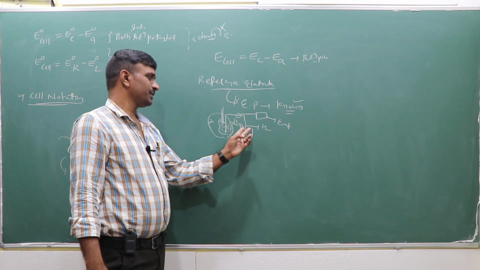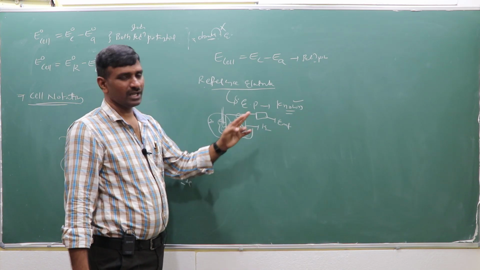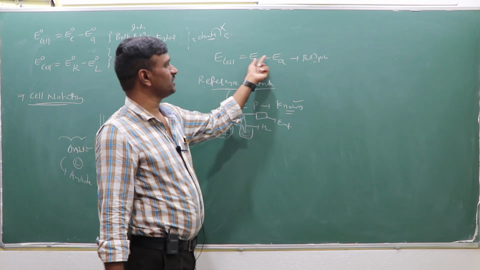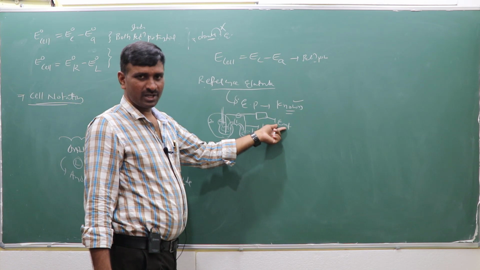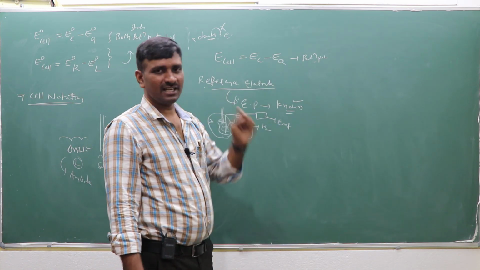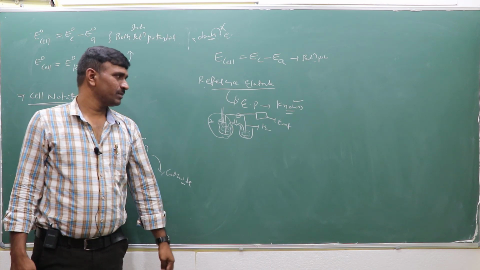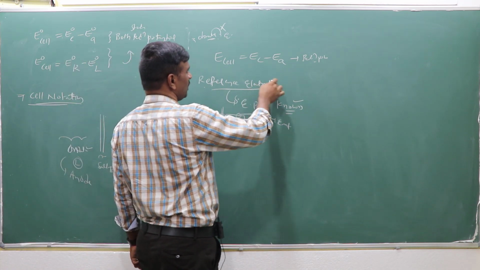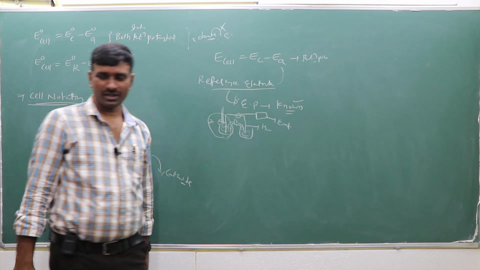So exactly, you can compare with another electrode whose electrode potential is known. If this potential is known, and the EMF value is obtained from the experiment, then you can calculate the required electrode potential. So that means the standard electrode potential can be known, that is the reference electrode. By using reference electrodes we can calculate the exact electrode potential values.